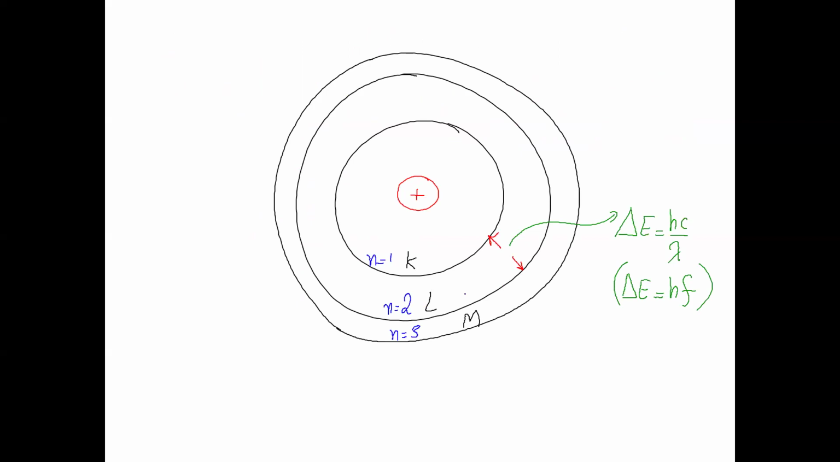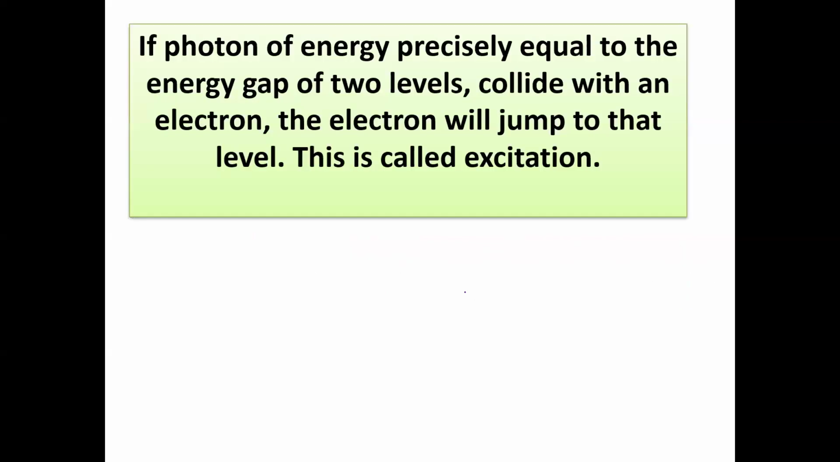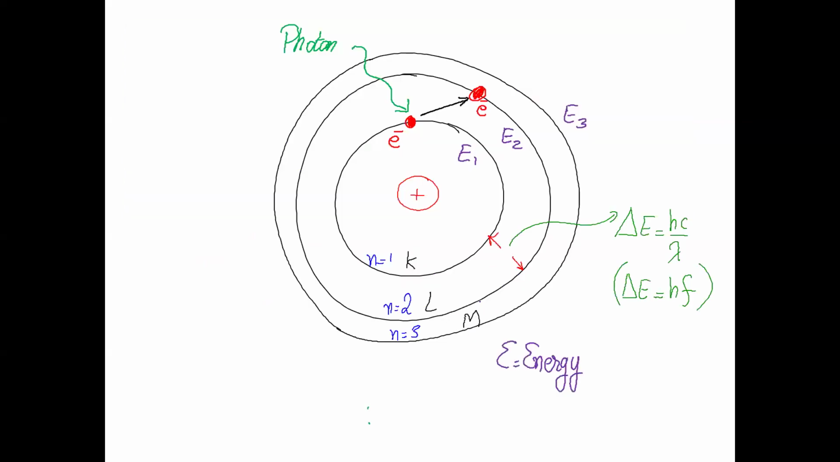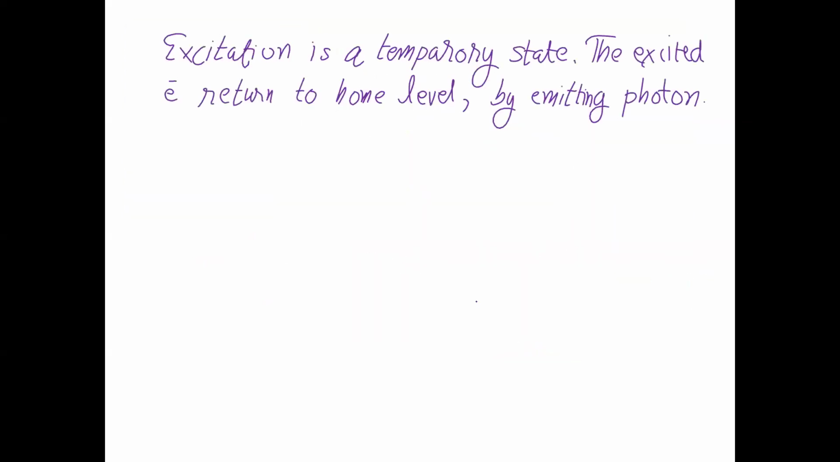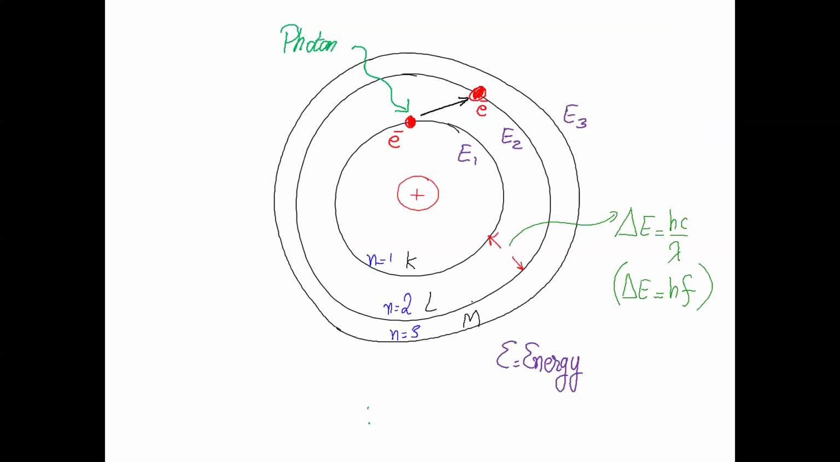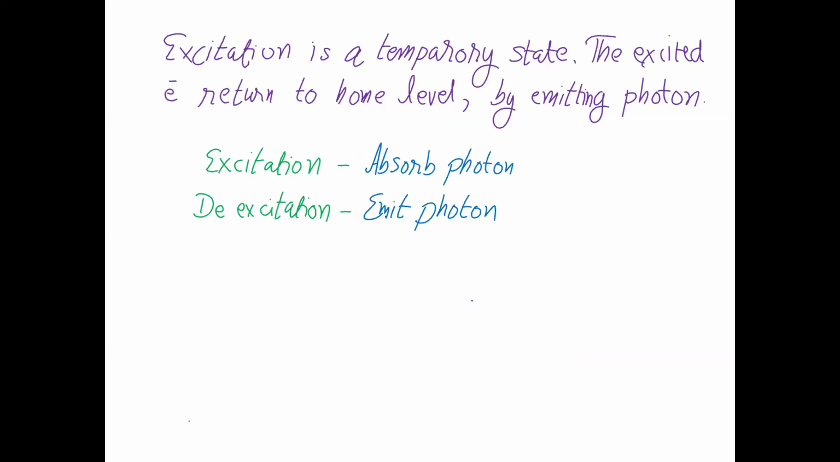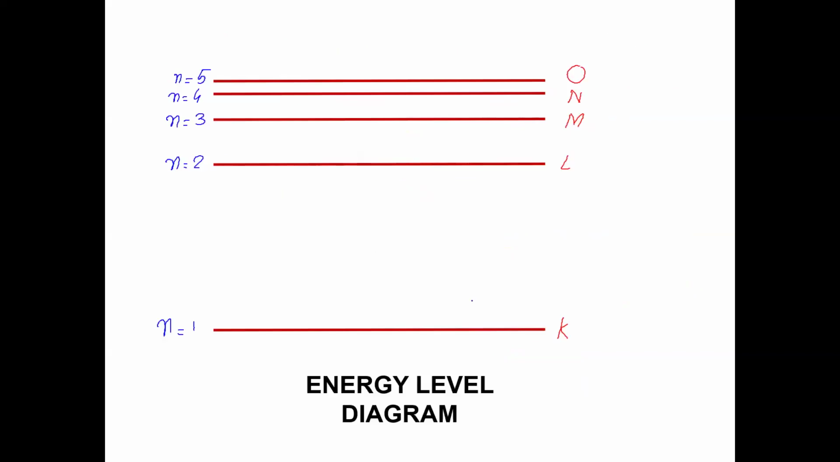Now the electron is here. This is the K, L, M, N shell. An electron is struck by a photon. The electron will jump to a higher level, and then after staying there, it comes back. It will not stay there forever. The electron will reach the higher level if the energy of the photon is precisely equal to the energy difference of the two levels. Then there is a de-excitation and the electron comes back.